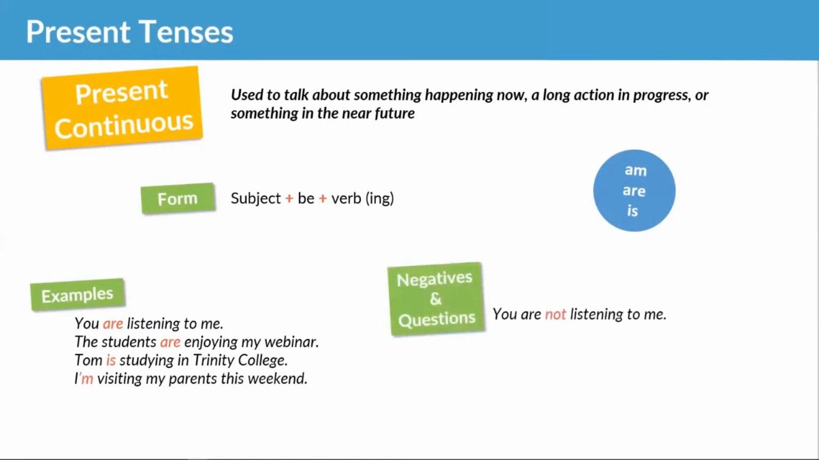You are not listening to me. So again, we have an auxiliary verb in this tense, so we just add not. You are not listening to me. And this can be contracted in two different ways. We can contract you are to you're and say you're not listening to me now. Or you can contract are not and then it becomes you aren't. So both of these are correct. It's completely up to you if you want to use either one.